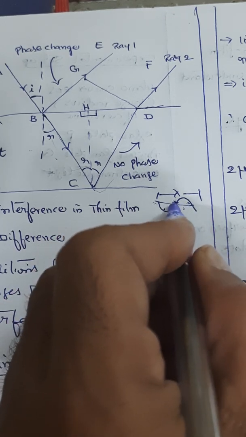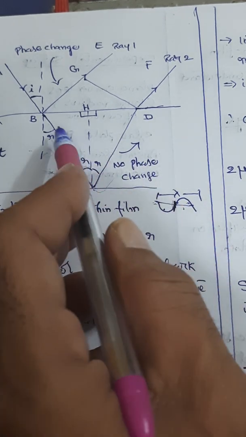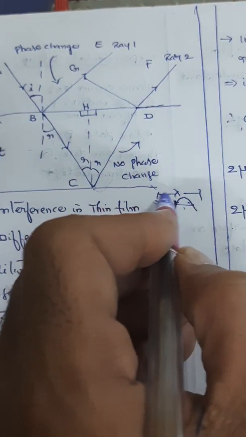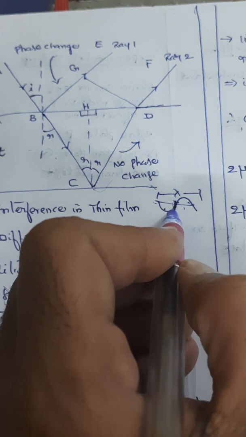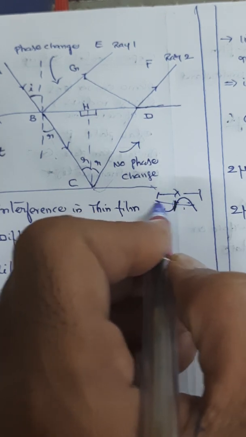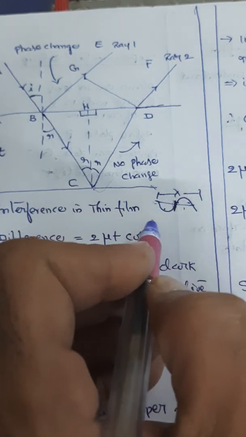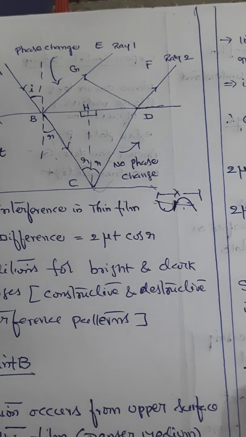That is what you have to carefully observe. If the total is the wavelength lambda, this point naturally shows a displacement of lambda by 2 only. So for a phase change of pi, the path difference is lambda by 2. That is what we have to remember.